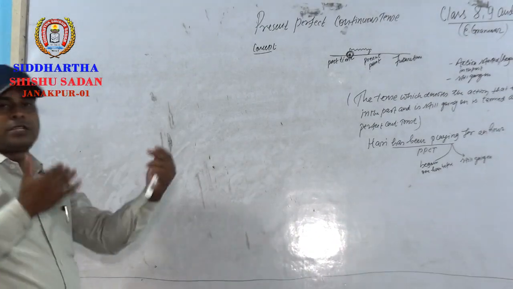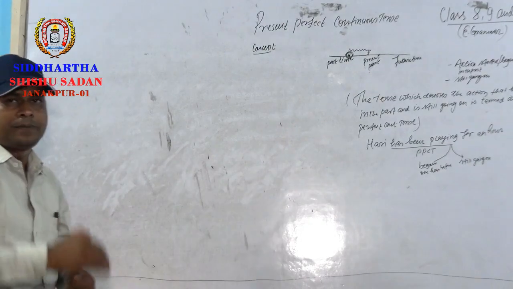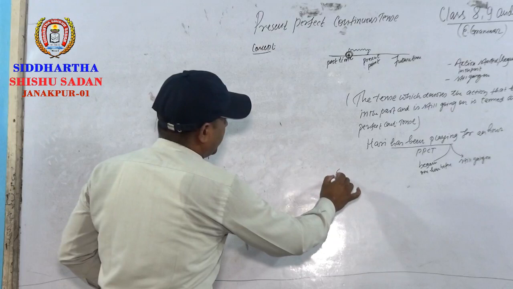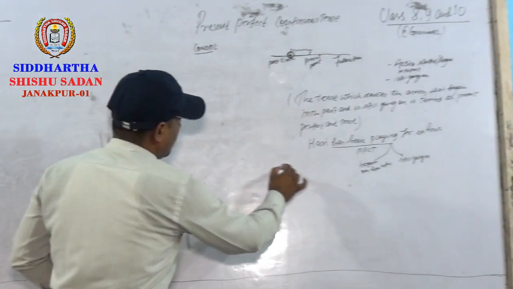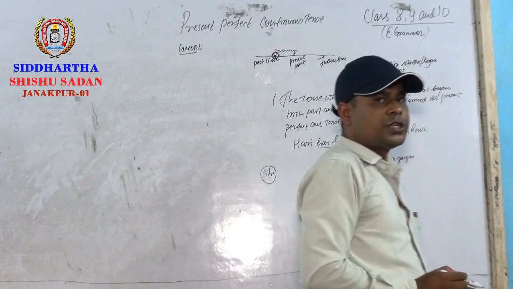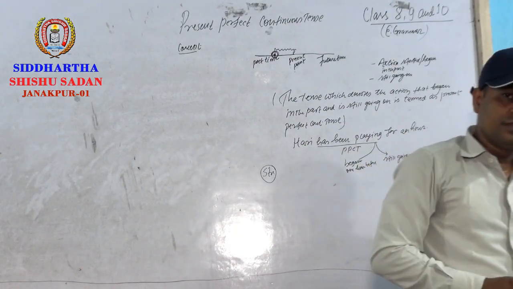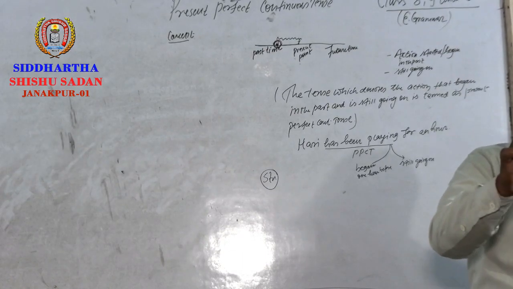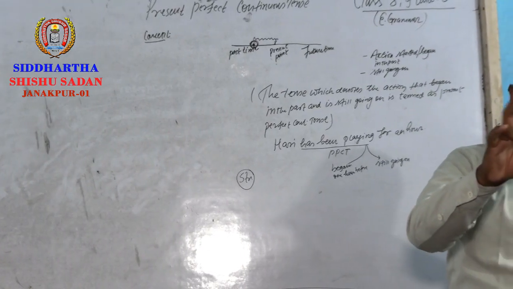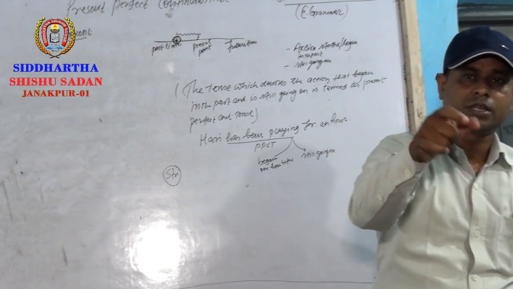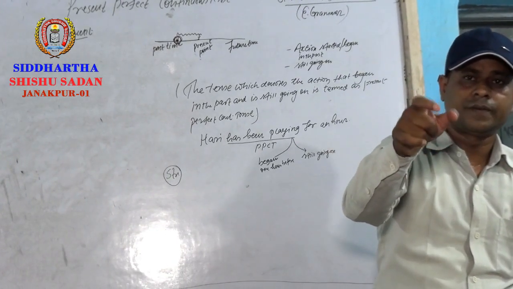The second step is structure. Okay, I will write over here. Structure. What's the structure of present perfect continuous tense? Often I tell you, English is not our native language. You must learn the structure to speak English fluently.